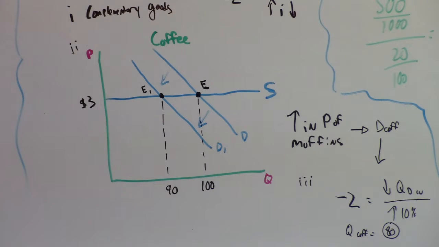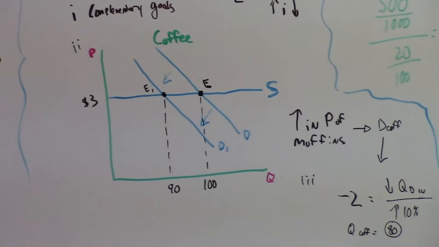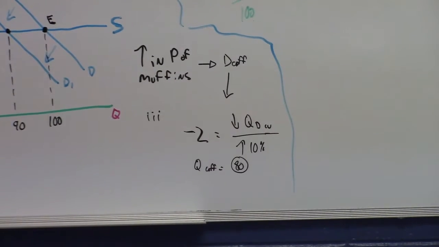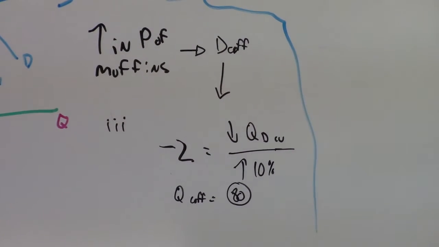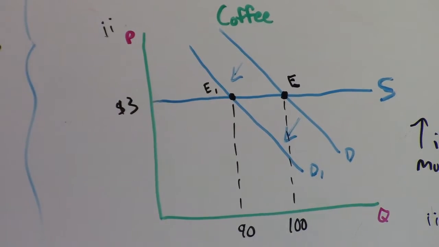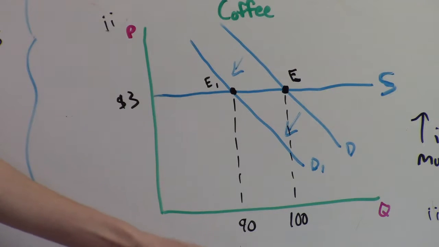Next, show the impact of an increase in the price of muffins on the coffee market. So because of the increase in price, and since they are complementary goods, the demand for coffee will decrease. So here's the new equilibrium price and quantity here. It's still 3 because supply is perfectly elastic, the price will never change, but the quantity is now 90. Last question, number 3.